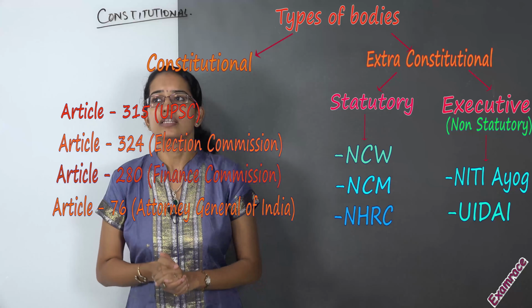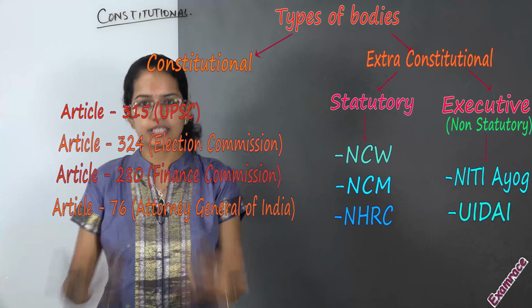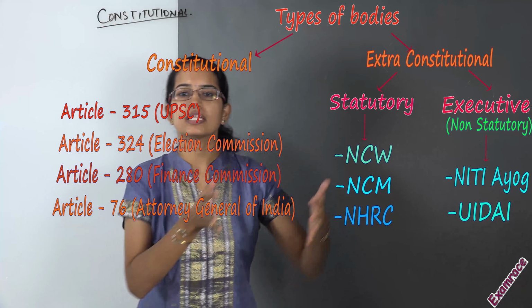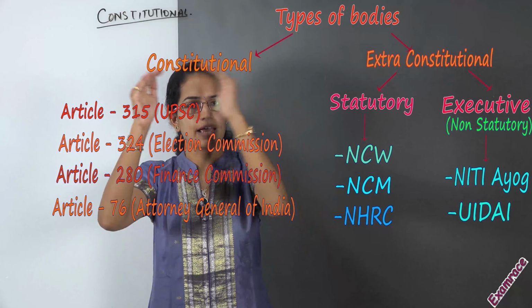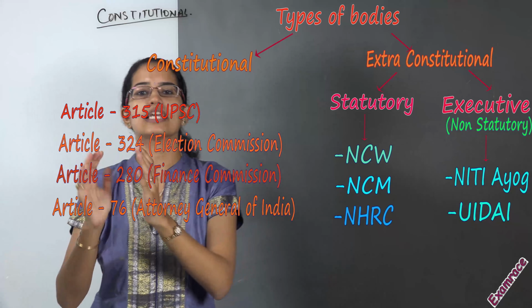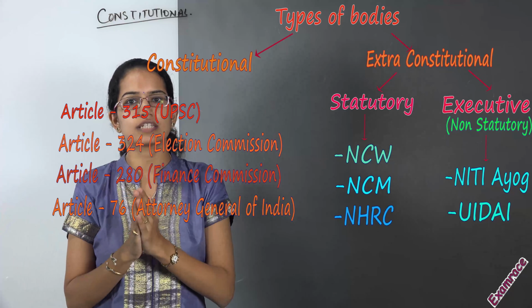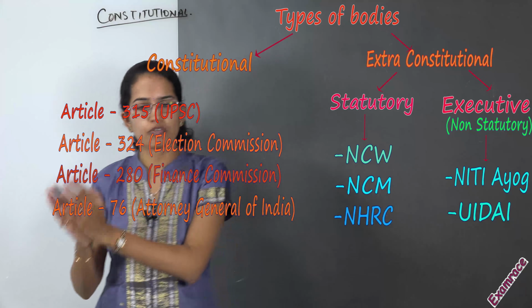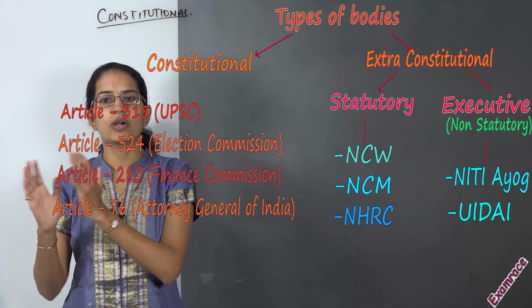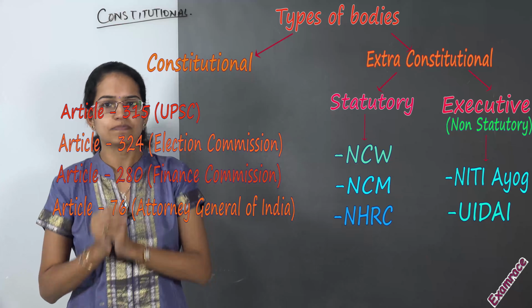Now for your objective questions, this is a very important question. For example, there could be a question, what kind of body is Niti Aayog? So Niti Aayog is an executive or non-statutory body and this lies under the ambit of extra-constitutional, so I can say it's non-constitutional in nature. Similarly, there could be a question, what kind of body is National Commission for Women? So it's a statutory body which is again non-constitutional.